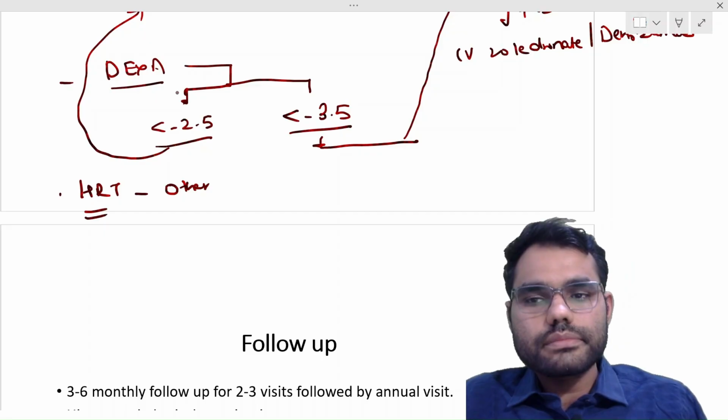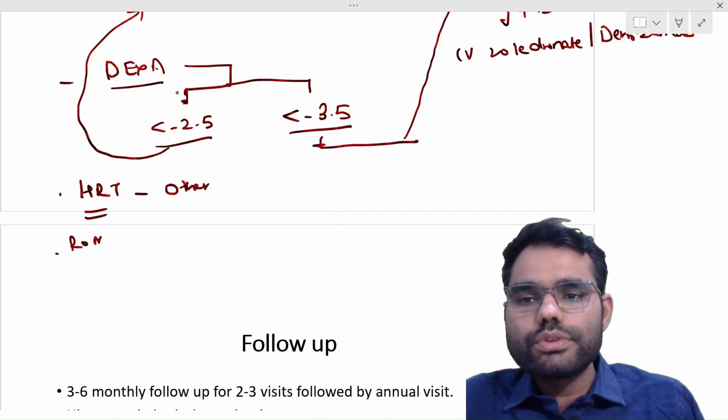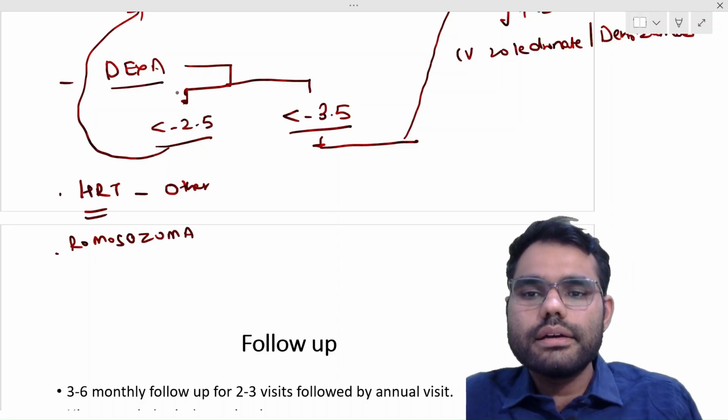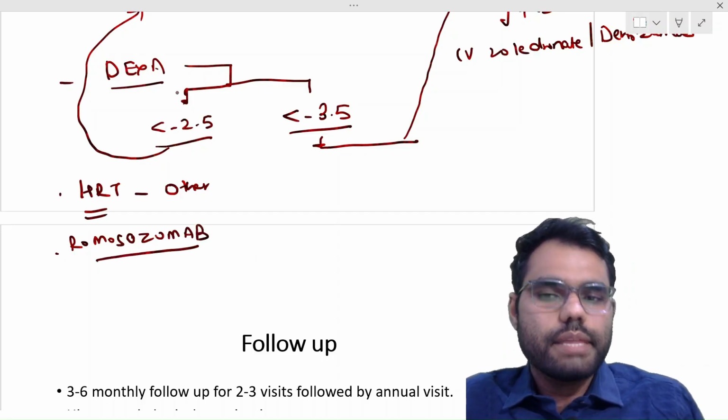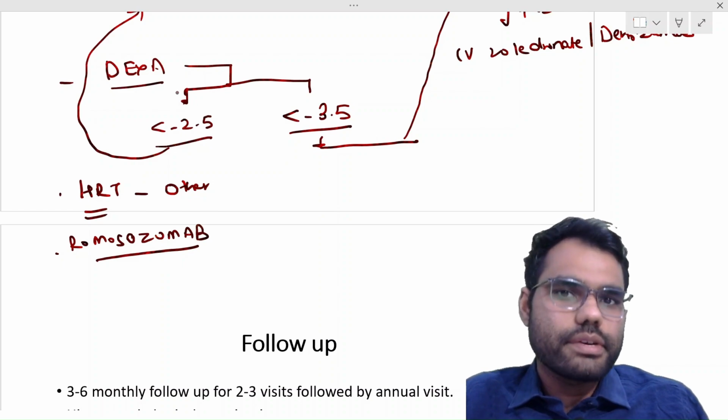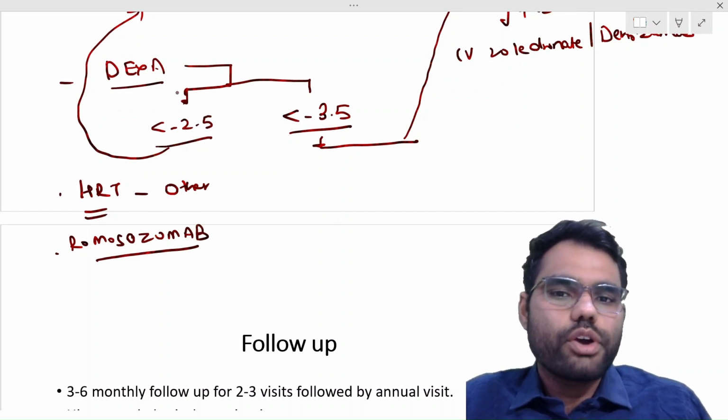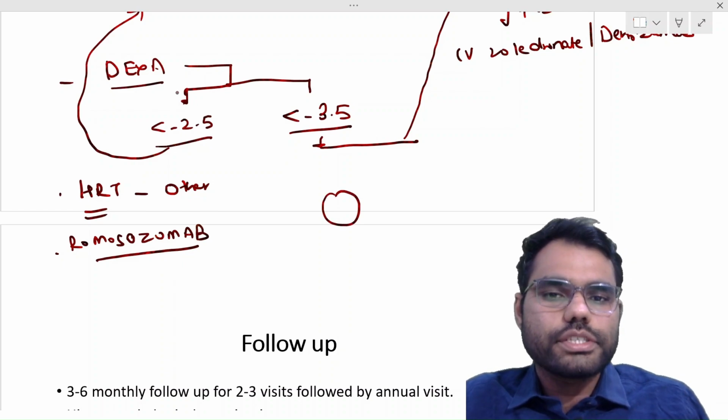Similarly, there is a new drug known as romosozumab. This is a once-monthly subcutaneous injection. The mechanism is that it inhibits sclerostin. What is sclerostin? It is a normal molecule produced by osteocytes, the normal cells of bone.